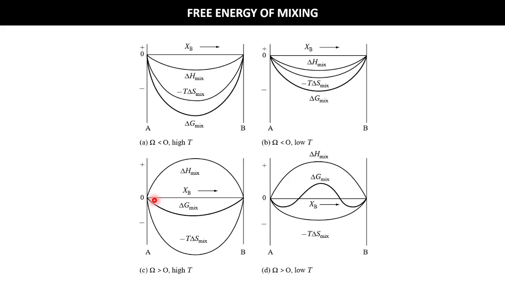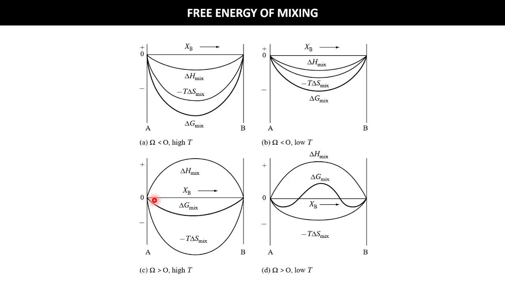So the bond energy of AB atoms is higher, meaning it will not decrease its energy, it will try for clustering of AA and BB atoms. Okay, so when there is a clustering of AA and BB atoms, then delta H mix will be positive. Delta H mix is positive, means it is endothermic.